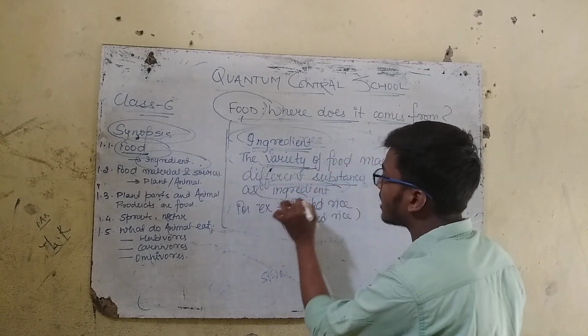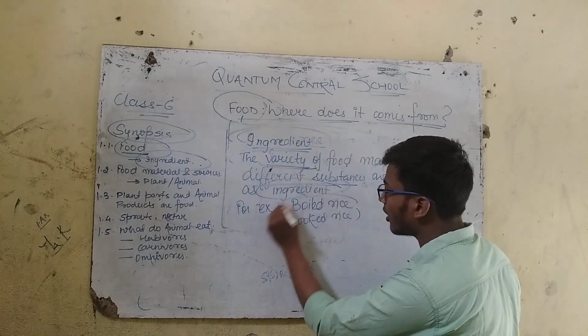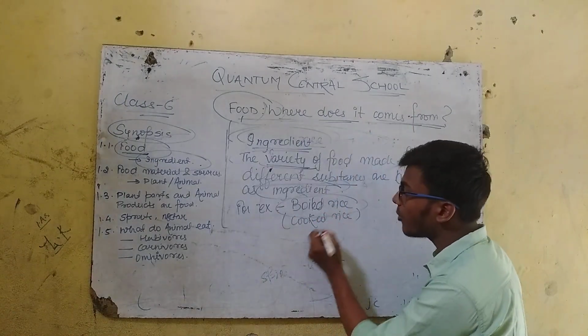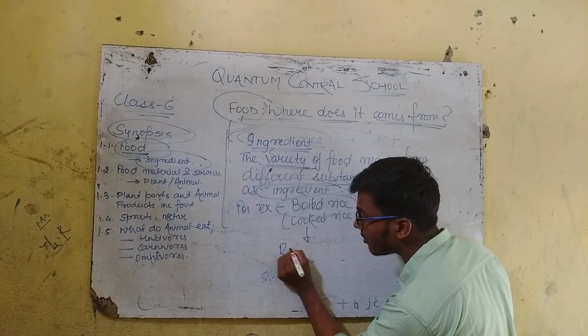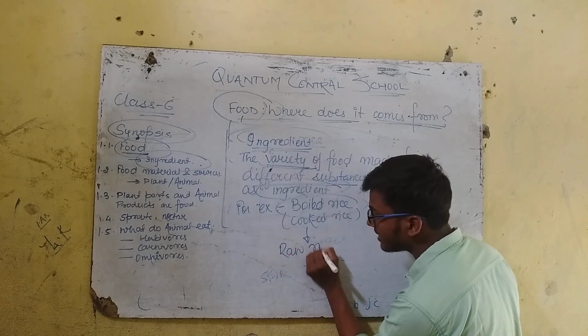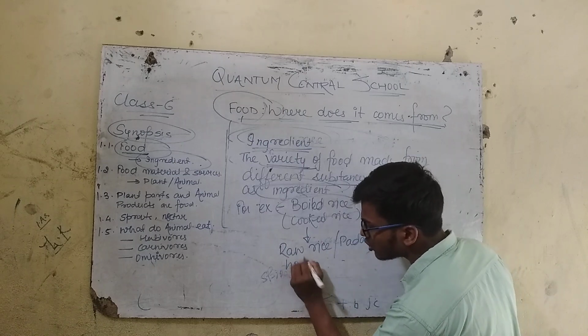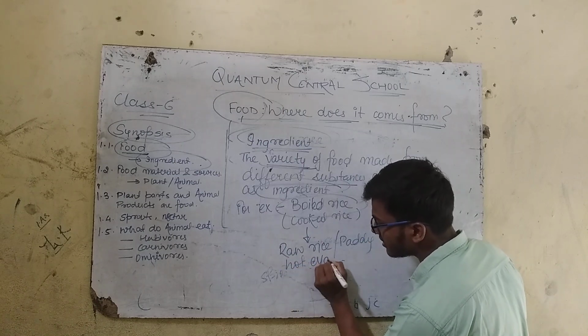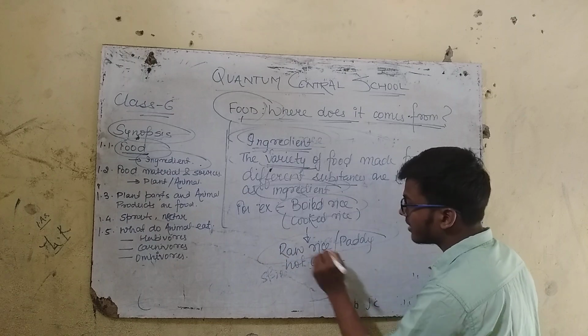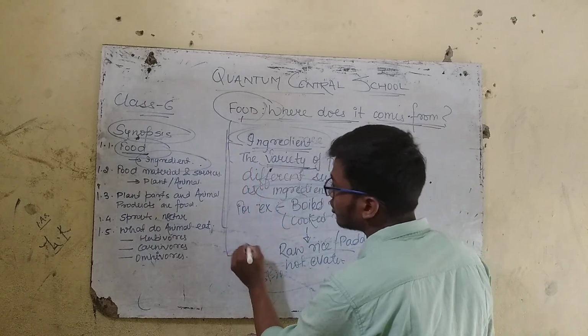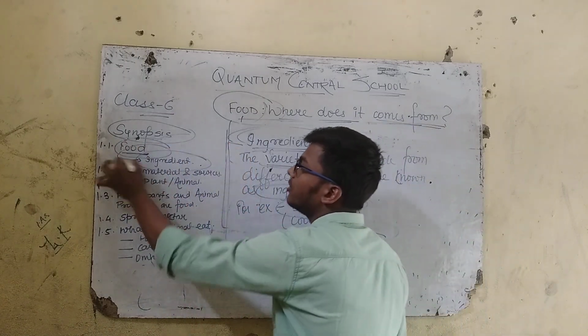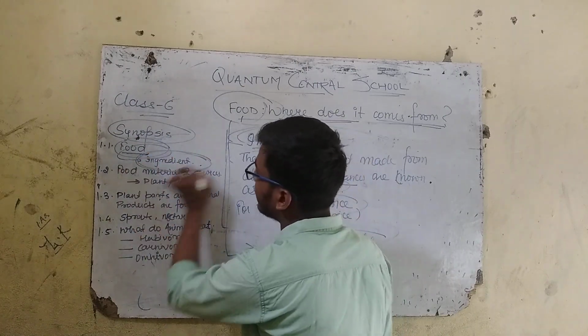These different substances are known as ingredient. If we take boiled rice, what is boiled rice made up of? Boiled rice is made up of raw rice, paddy, even hot water. So these substances are known as ingredient. So here we completed what is food and what is ingredient.